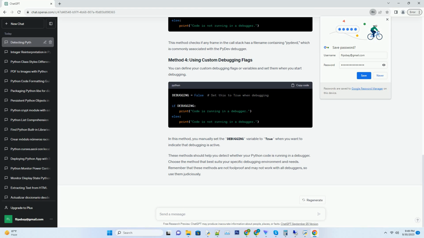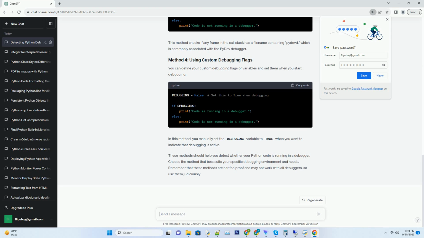In this tutorial, we will explore a few methods to detect if Python code is running in a debugger. We'll use code examples for each method. You can inspect the sys module to check if a debugger is active. Some debuggers set environment variables or modify sys attributes that you can look for. Here's an example using the sys module. In this example, the is_debugging function checks if sys.gettrace returns a trace function, indicating that a debugger is active.